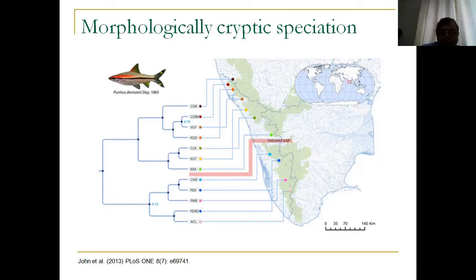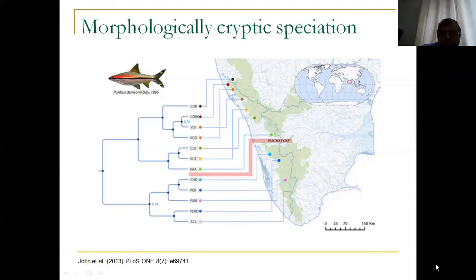This genus is currently known by two species. One is denisonii, the other is chalakkudiensis, which has a more restricted distribution in one of these localities. Denisonii is known to be present throughout this range. But when we started looking at each population separately, collecting specimens from each river separately, we realized that although all the organisms look very similar to each other, with not much morphological variation, genetically they have diverged for a very long time, and there's a good ecological reason for that.